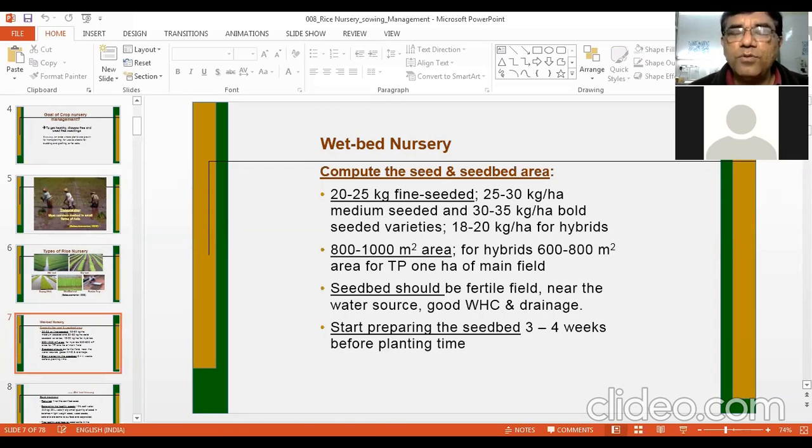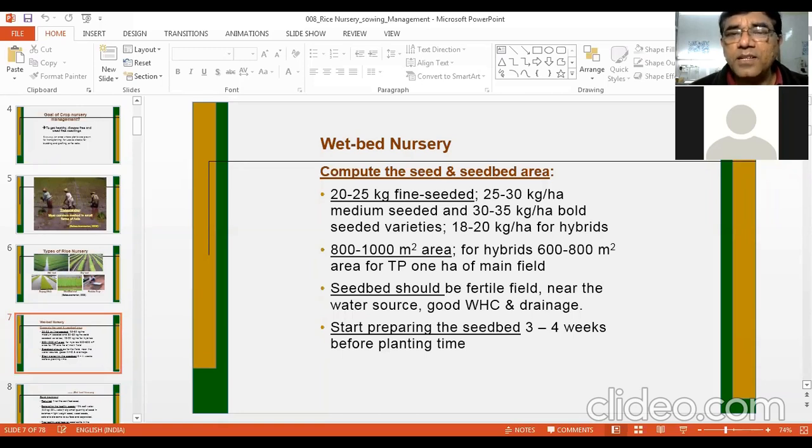This quantity of seed should be sown in the nursery area, and the seedlings raised by this much seed will be enough for planting 1 hectare area. That is the meaning of 25 to 30 or 30 to 35 kg per hectare. It does not mean that you are applying so much seed in 1 hectare of nursery area. You will be using a small fraction of that field, and the seedlings produced by this quantity of seed would be enough for transplanting 1 hectare.